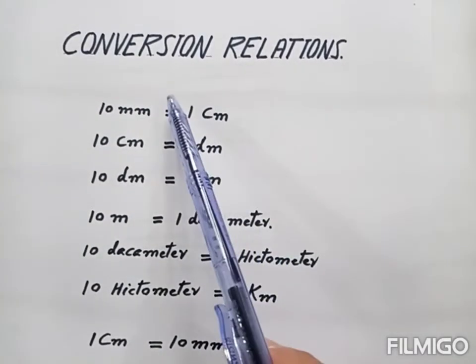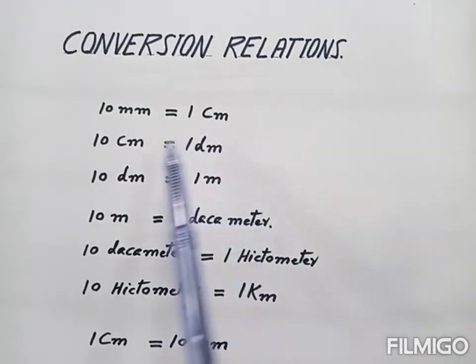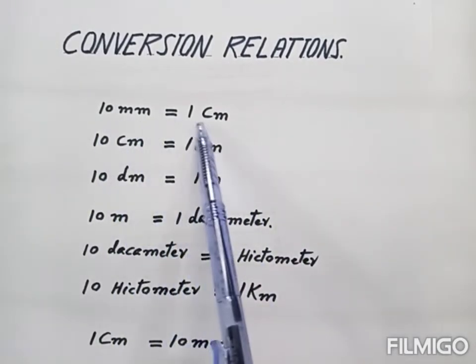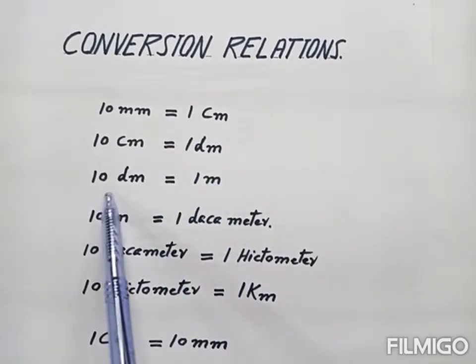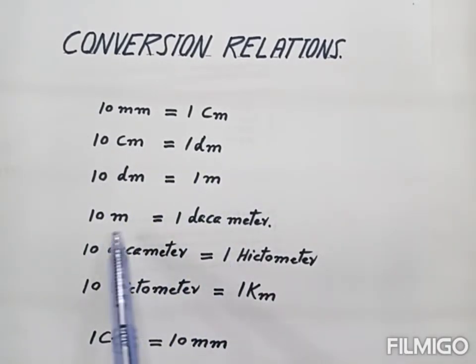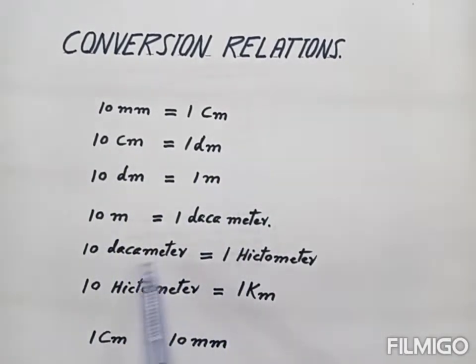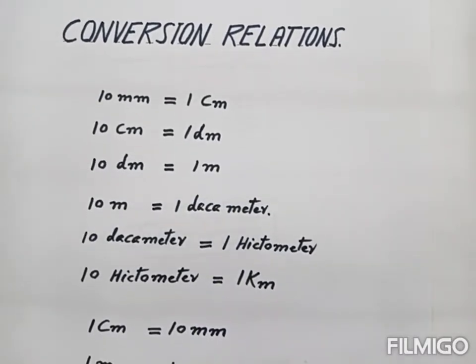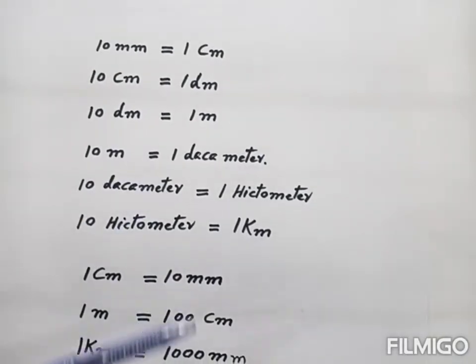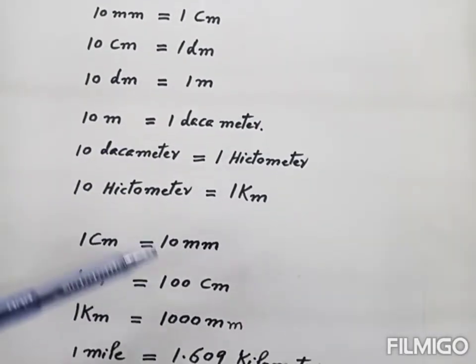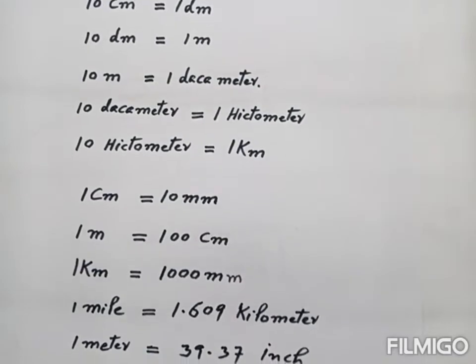Now these are the conversion relations of the length. For example, 10 millimeter is equal to 1 centimeter, 10 centimeter is equal to 1 decimeter, 10 decimeter is equal to 1 meter, 10 meter is equal to 1 decameter, 10 decameter is equal to 1 hectometer, 10 hectometer is equal to 1 kilometer. These all are conversion relations of the length.